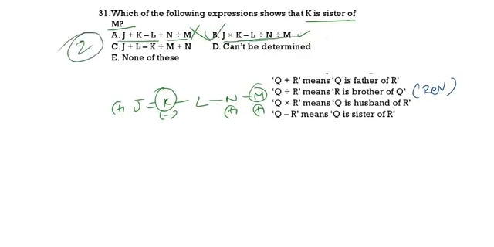See the next question. This is 32 to 35. This is called letter number symbol series. Based on this, we should answer the given question. See the first one.